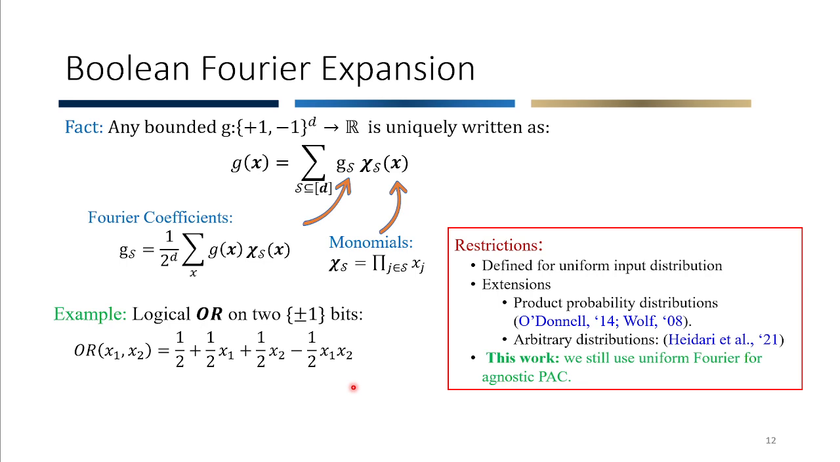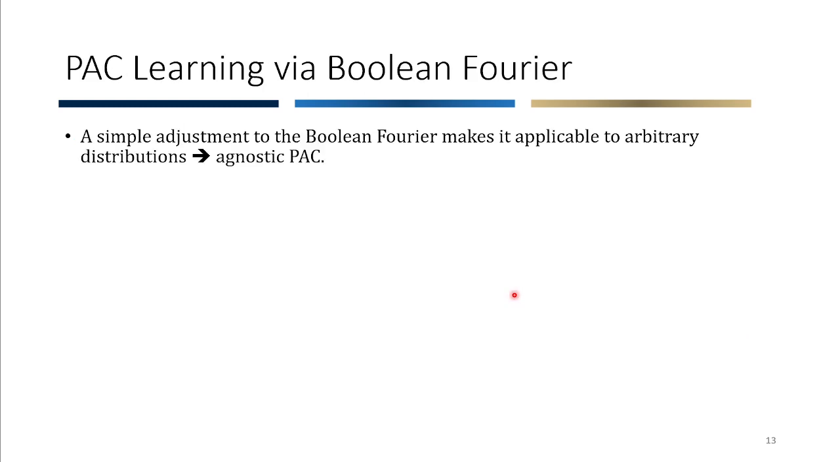And the issue with the Fourier expansion is that it is defined for uniform input distribution because of this summation. Although there are extensions to product probability distributions and also arbitrary distributions, we want to use this for agnostic settings. But surprisingly, in this work, we show that we just need to use the uniform Fourier. We don't need any other form of Fourier to achieve our results. And the idea is based on a simple adjustment to the Boolean Fourier.